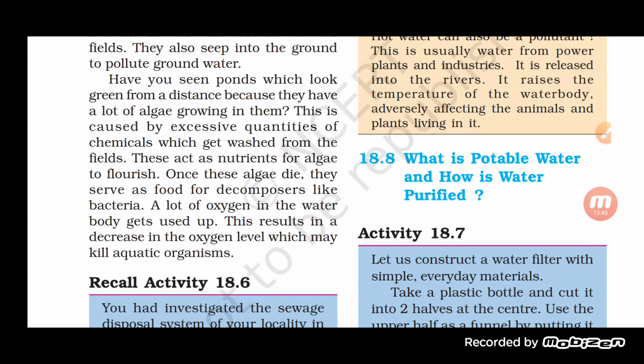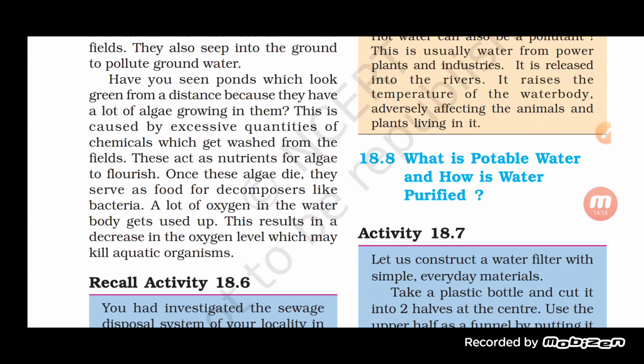These act as a nutrient for the algae to flourish. Algae are microorganisms which are basically present in the water. They are green in color, and they start flourishing by using these chemicals which get washed from the field into the water. So they use it as a nutrient and flourish.